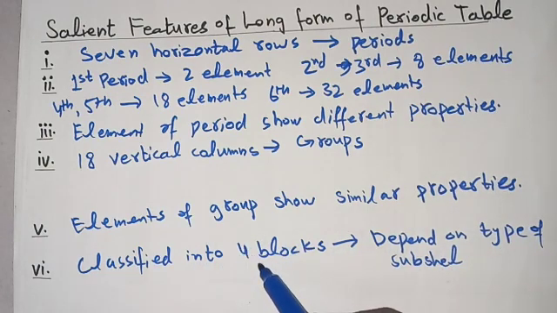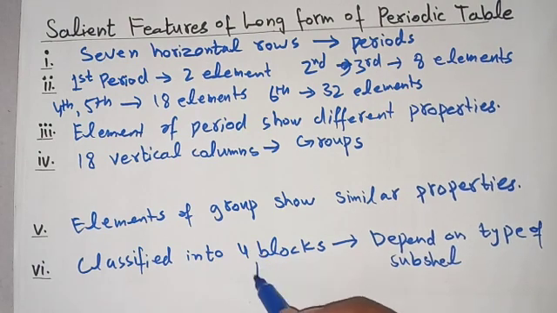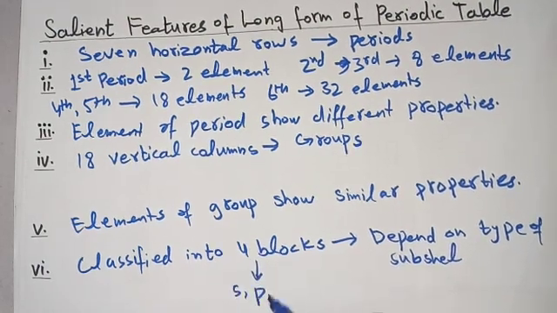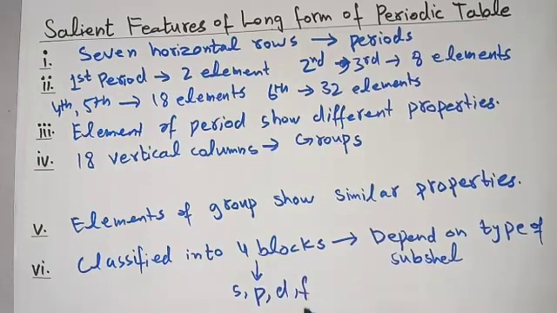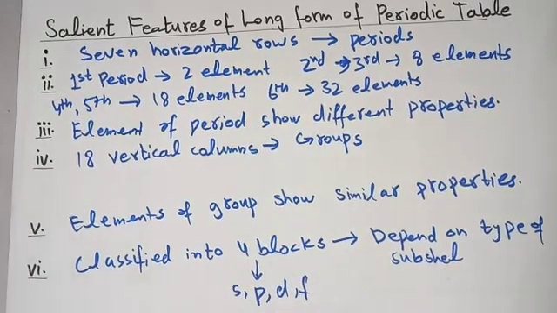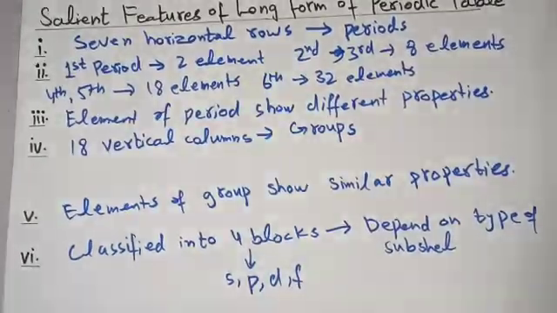The blocks can be S, P, D and F, and we know that S, P, D and F are names of subshells. So elements are arranged on the type of subshell.